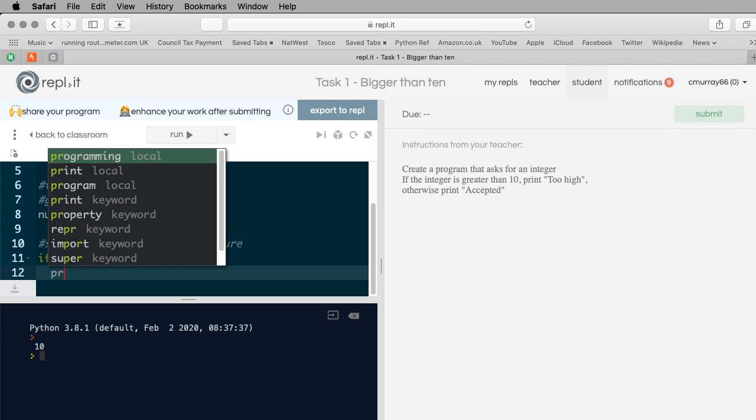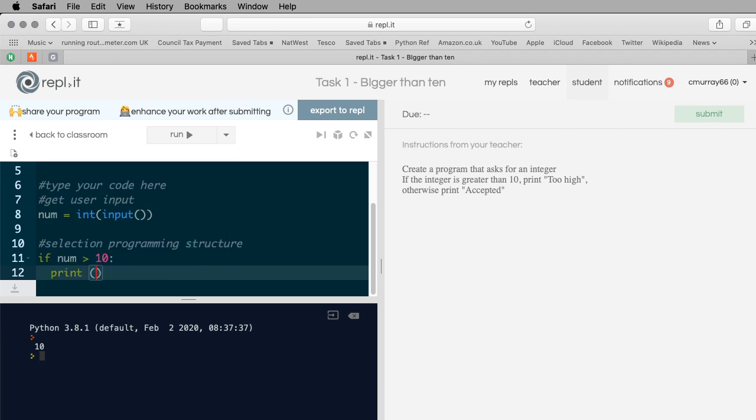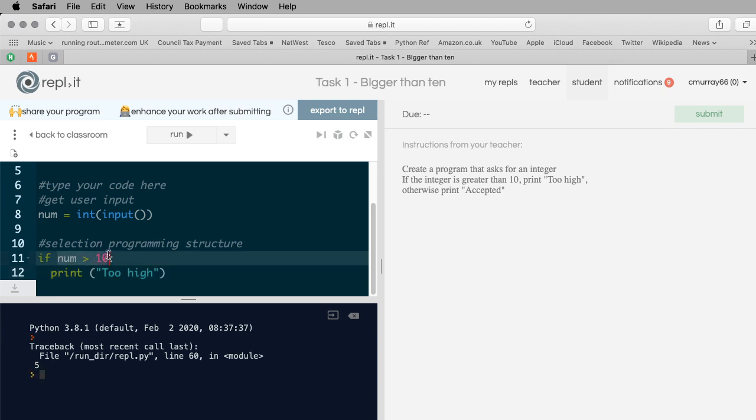Okay, so I need to go print, brackets, and I need to type it exactly the way it's done in the question, otherwise it won't work. So I've done that much so far, and I might run that again just to test it, and I'll type 5. If I type 5, nothing, and that's fair enough, because is num greater than 10? No, so it wouldn't do that. I'll run it again, and then I'll put in 11. Oh, 11, too high. Excellent, so that works.